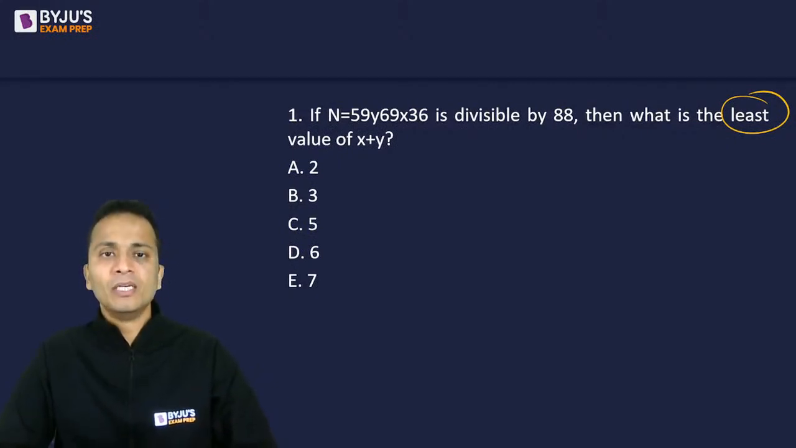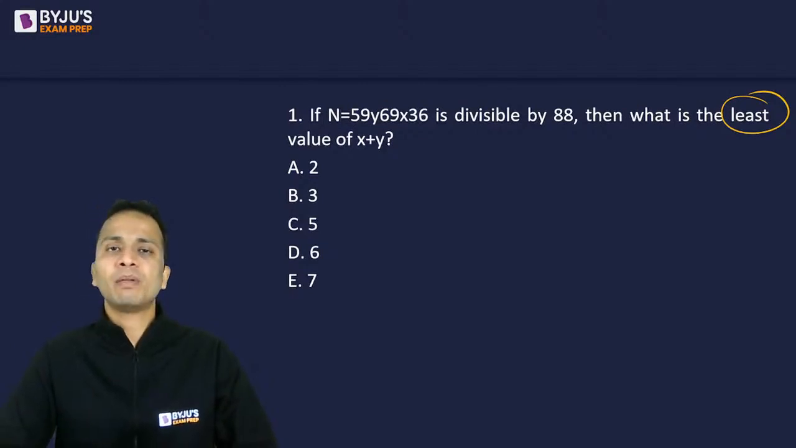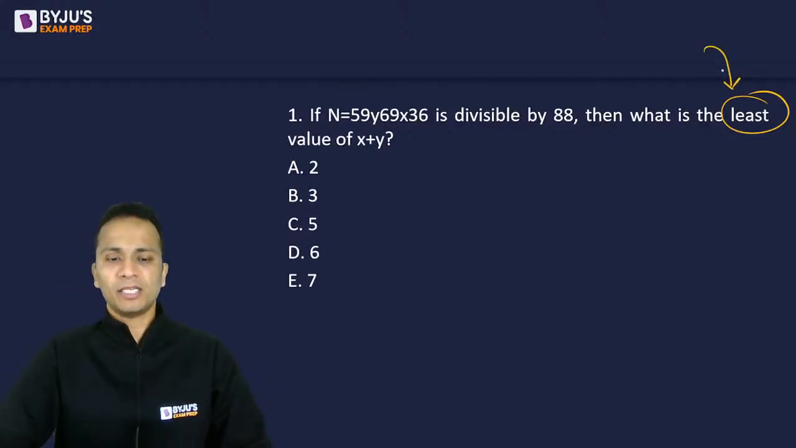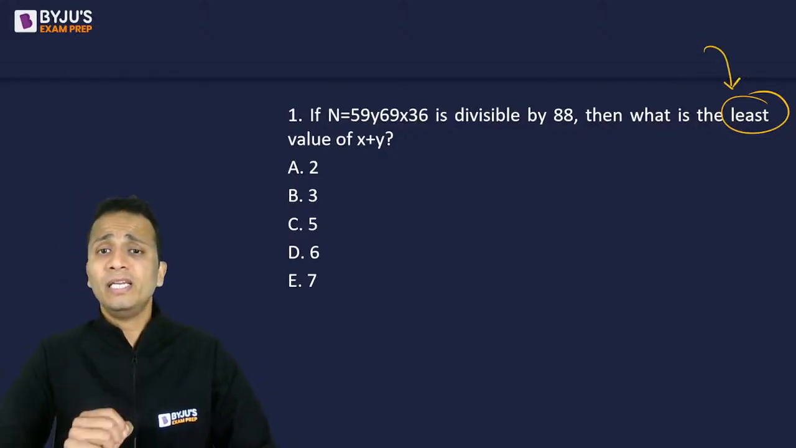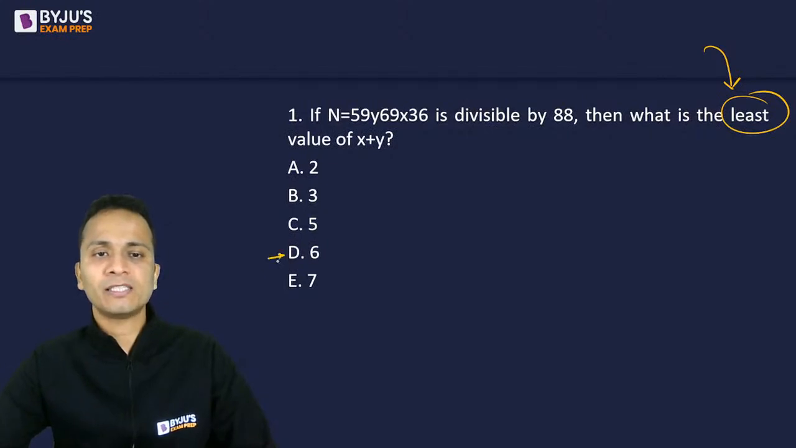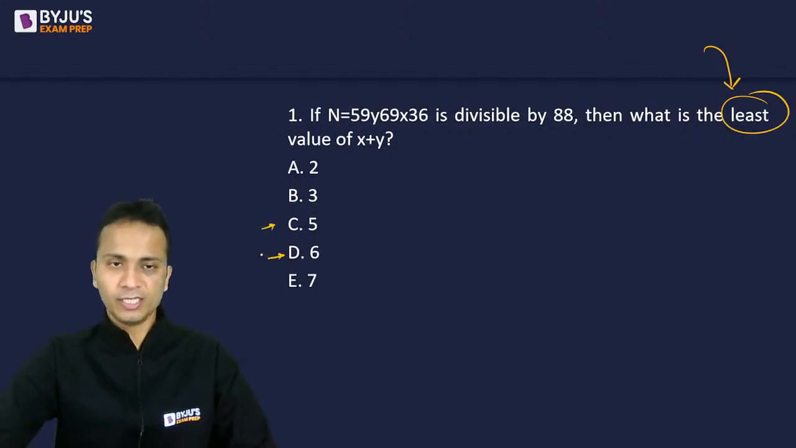Okay, so a number is given, and it is given that the number is divisible by 88, and you will have to find out the least value of x plus y. You have to calculate the least value of x plus y. Please don't ignore that part. Now, Music Core, good to see you. Vishal has given the answer. So I've got two options among the answers, option D and option C. Let's see which of the two is the answer.